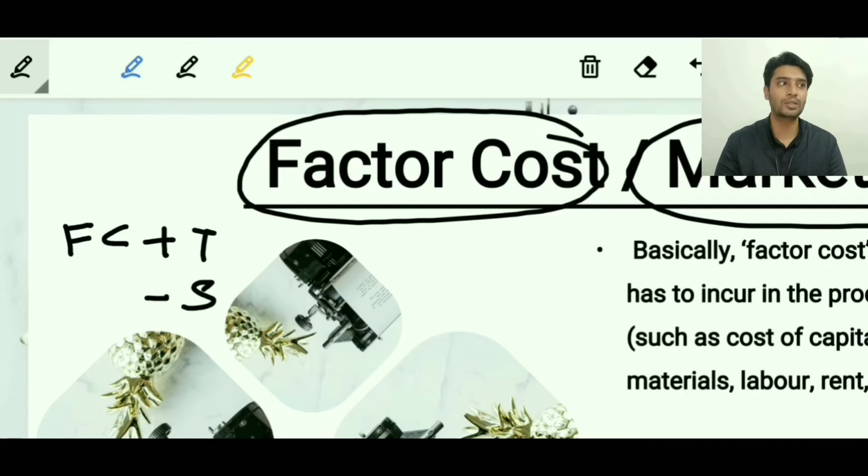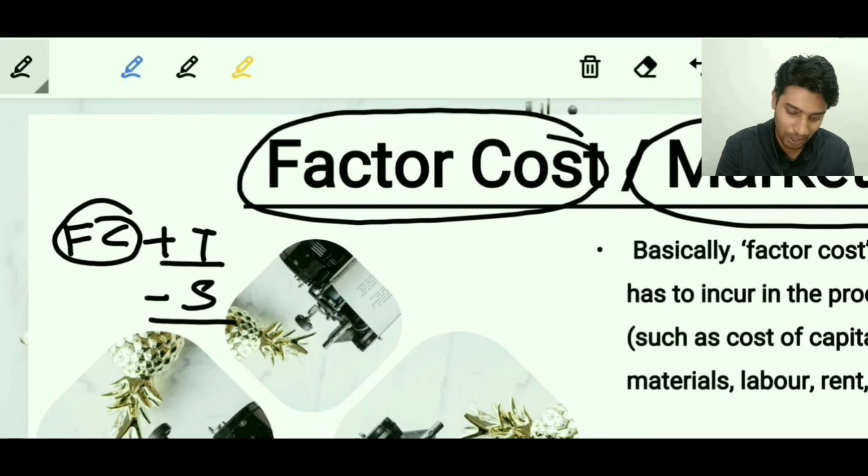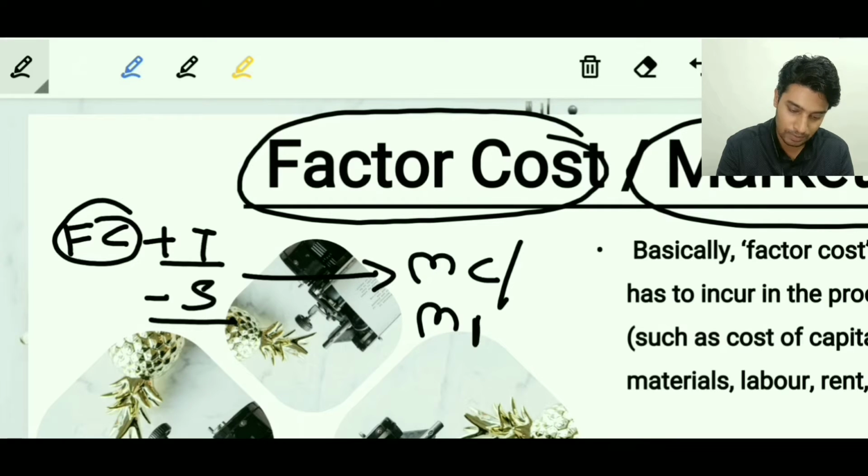Suppose there is a good which costs somewhere near 1000 rupees, let's assume LPG. The government will give around 500 rupees as subsidy on it, so ultimately what will the cost of the good be? It will be 500 rupees in the market. Why is the government doing this? The government is doing this to ensure that the LPG becomes affordable to the larger sections of the society. So on the factor cost, there will be addition of taxes and subtraction of subsidies, which ultimately will give you the market cost or market price. So that's the difference between both.